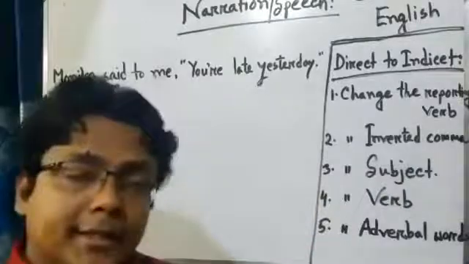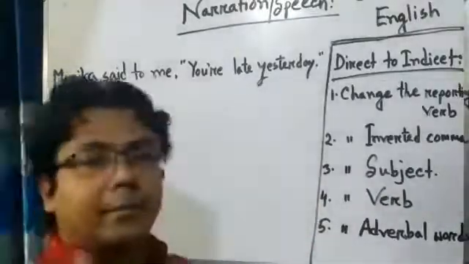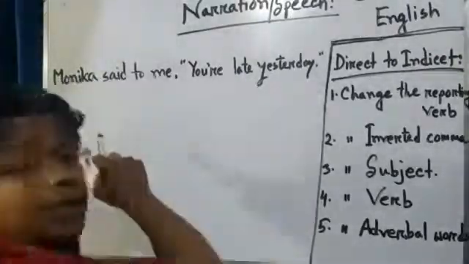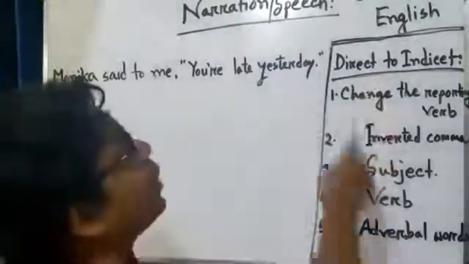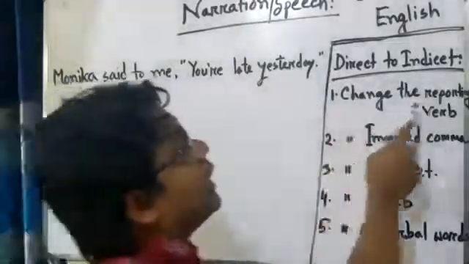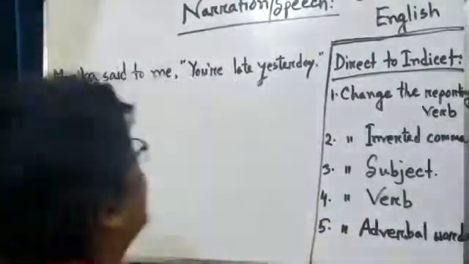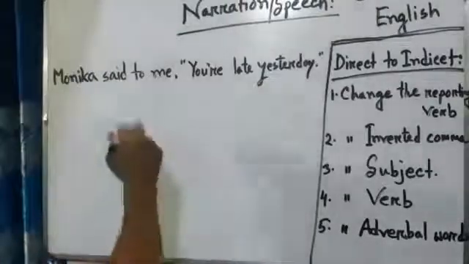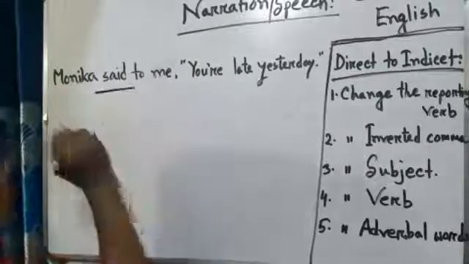To change a direct speech into indirect speech, you have to know some points. It means you have to change some parts. You have to know which parts you should change in a sentence. First, you have to change the reporting verb. You have already learned which part is the reporting verb. In the direct speech sentence, the reporting verb is said.